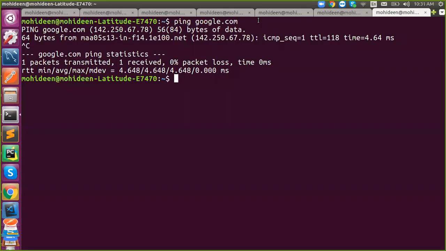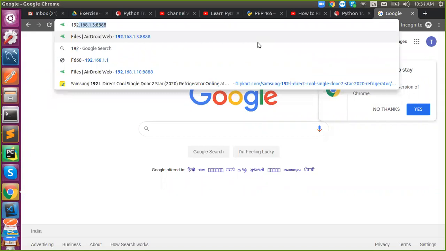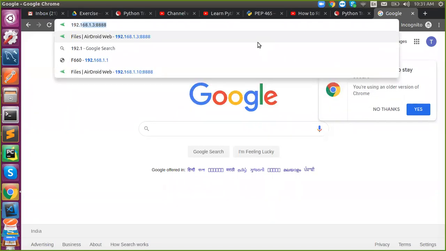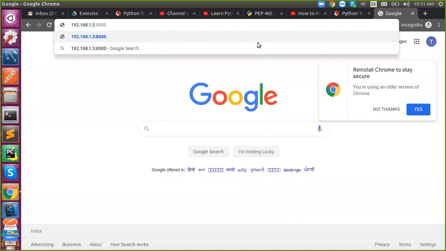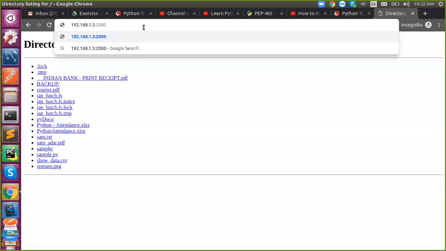So here it is, in a simple HTTP server, in the FTP example I showed you, right, 168.1.5:8000. So here 8000 is a port. Within 8000 I can access my folders or files from that certain directory. If I change that port to 3000, this is one more instance running. This will redirect to that application.